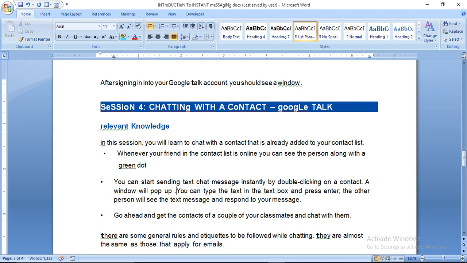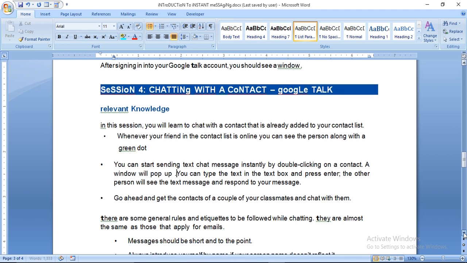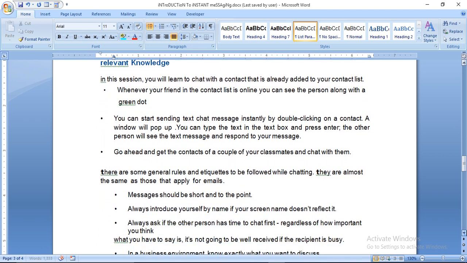and talk to you. There are some general rules and etiquette to be followed while chatting. They are almost the same as those that apply for email. Messages should be short and to the point. Always introduce yourself by name if your screen name doesn't reflect it.